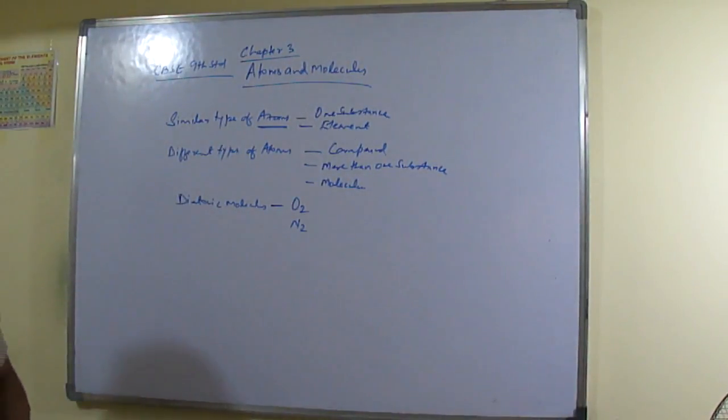Right? Okay. Good. So further we will go for John Dalton's theory, or let us first discuss the law of conservation of mass.